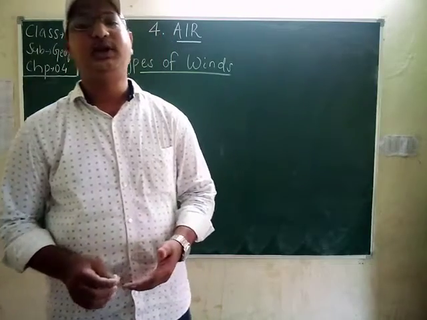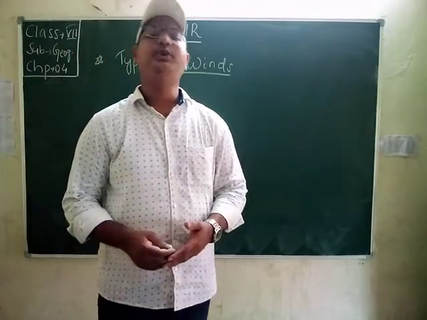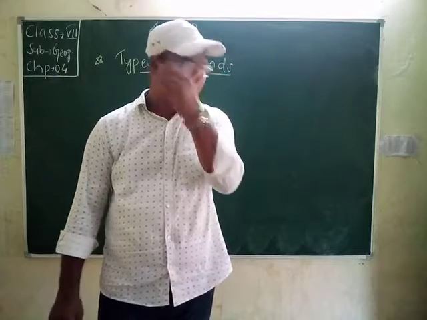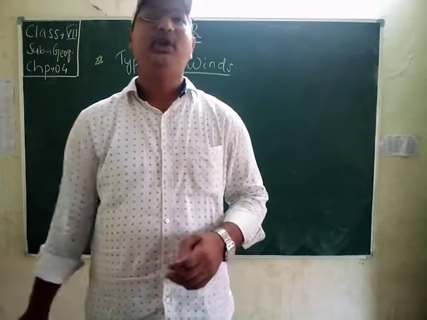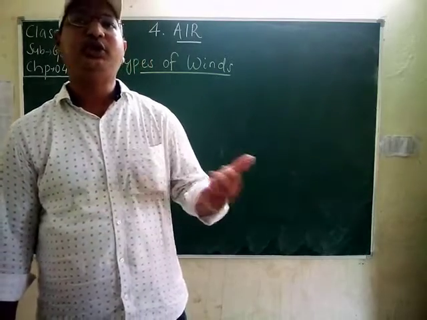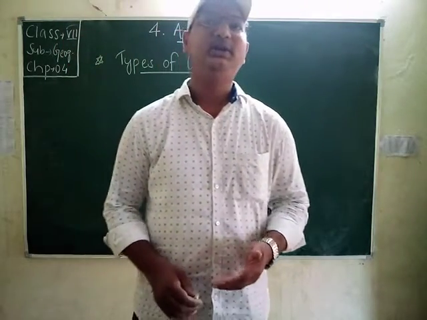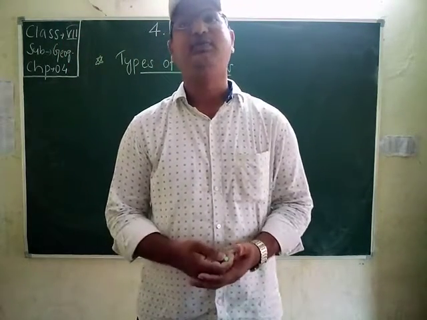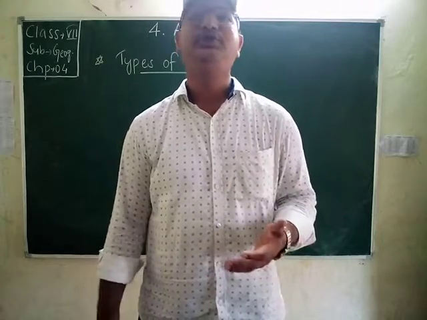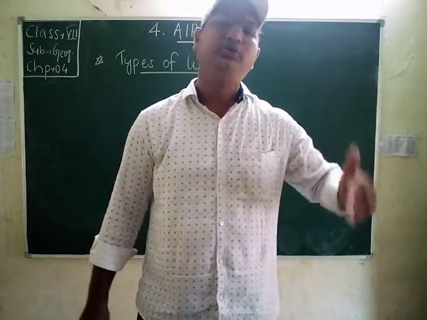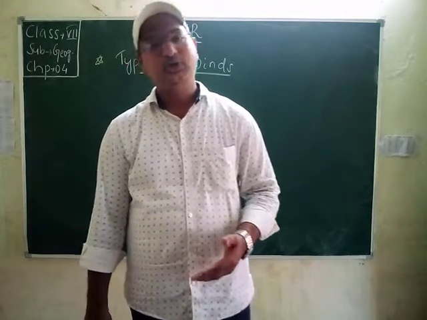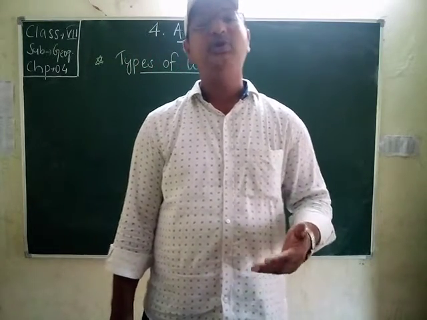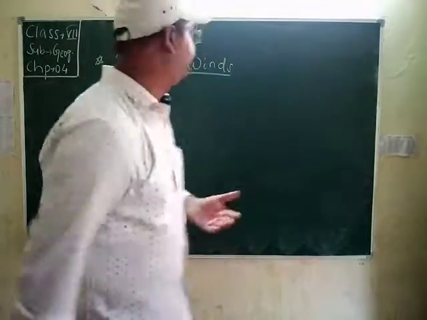Students, as I have told you, the wind vane and anemometer are used for finding the direction and the speed respectively. We all know that the temperature difference between the equator and the poles generates the general circulation of winds. This circulation redistributes heat from low latitudes to high latitudes. Okay students, so this was about the wind, and now we will study the different types of wind.